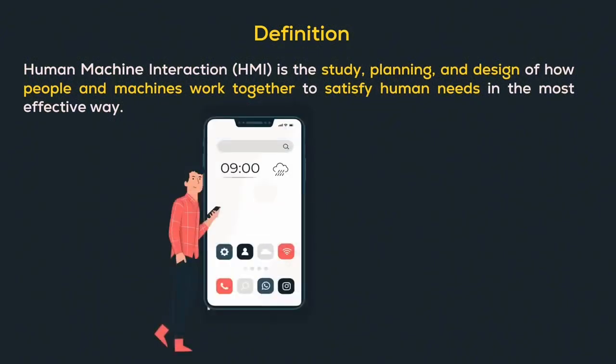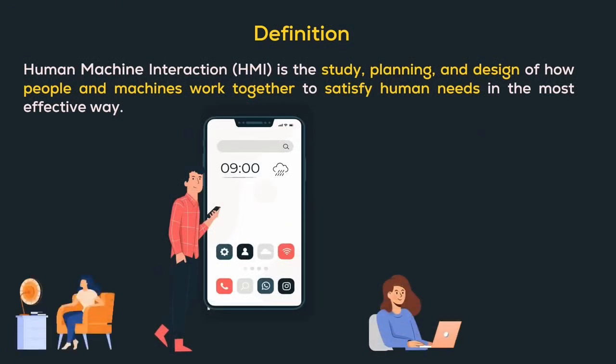Let us recollect our experiences using our mobile phones, working on our laptops, enjoying a nice breeze from a table fan, or using a vacuum cleaner to clean our house. Most of such interactions are intuitive and effortless thanks to HMI. That helps design these machines in a way that allows us to interact with them effectively in order to get our work done. We interact with these machines via an interface called the user interface.